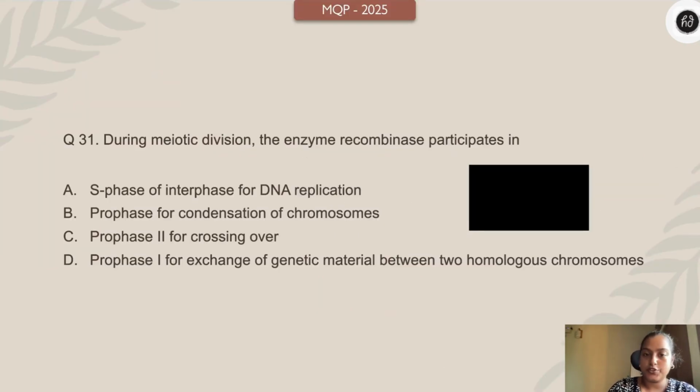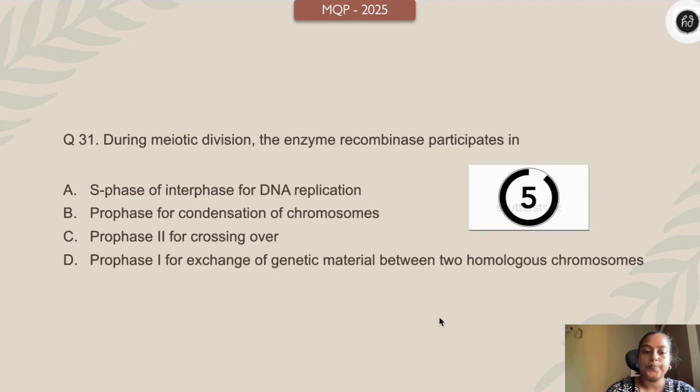Here goes the very first question. During meiotic division, the enzyme recombinase participates in S phase of interphase for DNA replication, prophase for condensation of chromosomes, prophase 2 for crossing over, prophase 1 for exchange of genetic material between two homologous chromosomes. What do you think? Where does the enzyme recombinase participate? Your time starts 3, 2, 1 right now.